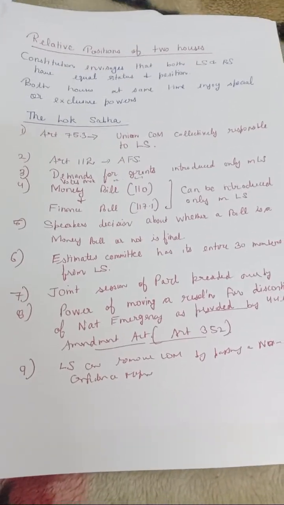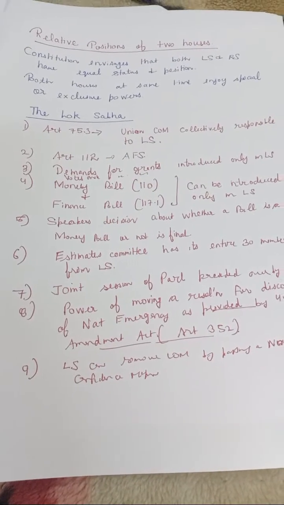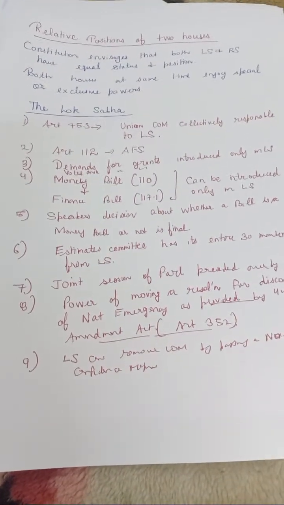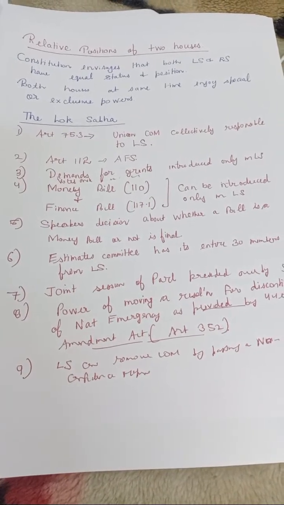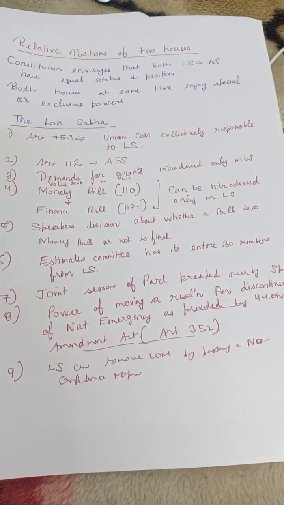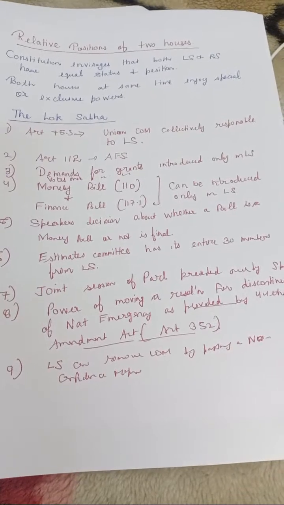Talking about Lok Sabha, which is the lower house, called the House of the People, it has the exclusive power under Article 75(3), which talks about the Union Council of Ministers, which is collectively responsible to Lok Sabha only.